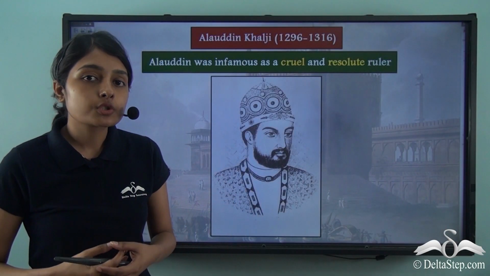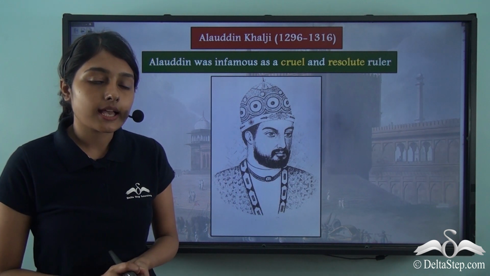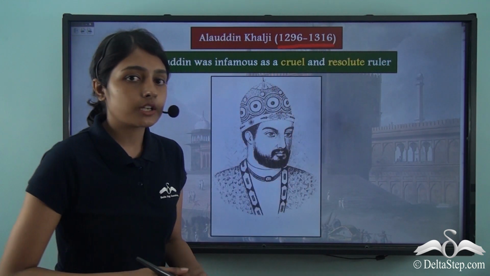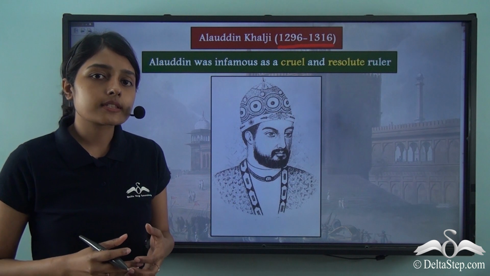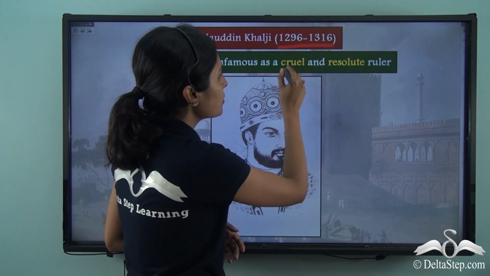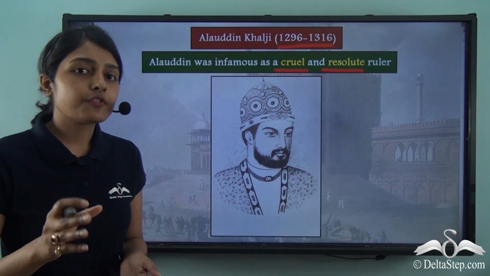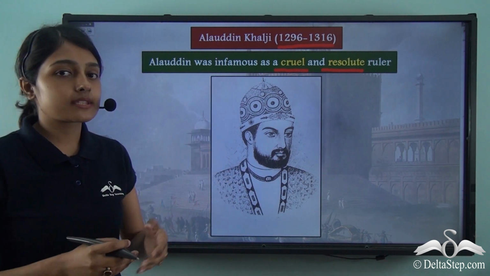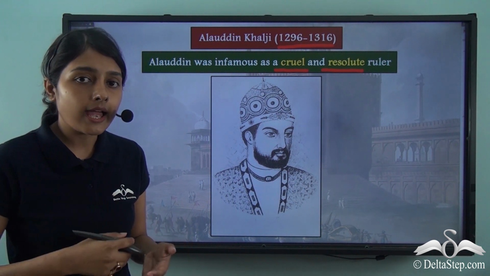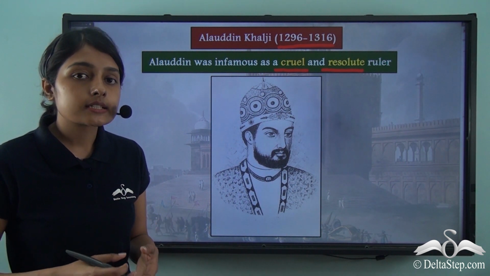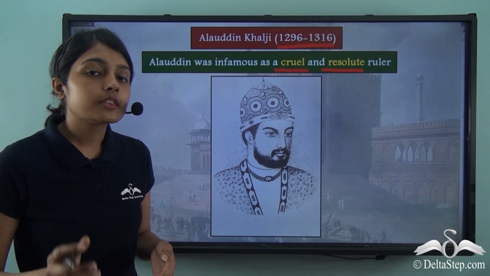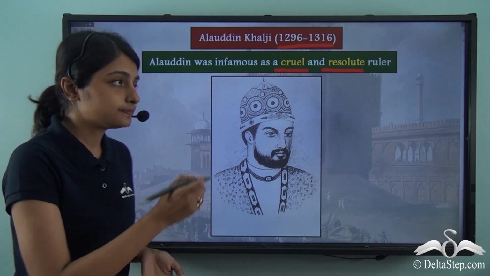With this, we come to the rule of Alauddin Khalji as the Sultan. He ruled from 1296 to 1316. Alauddin was a very powerful Sultan. He was also very cruel and resolute. It is for this reason that he was infamous among the masses. He was a very ruthless Sultan. But on the other hand, certain historians, certain travelers have a different perspective on him. Let us find the perspective of one such traveler.